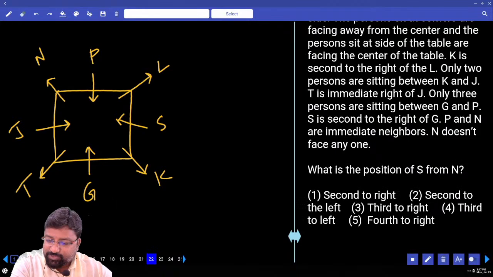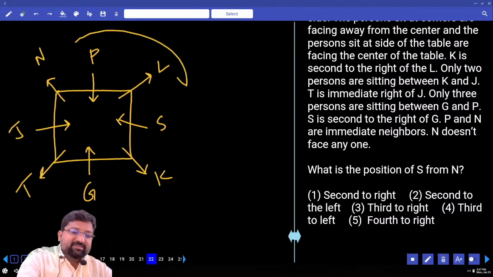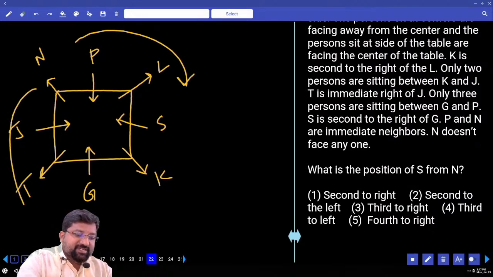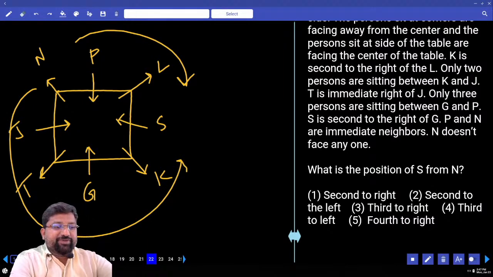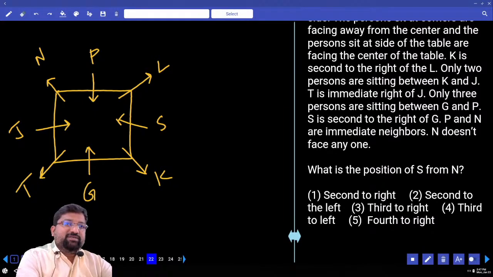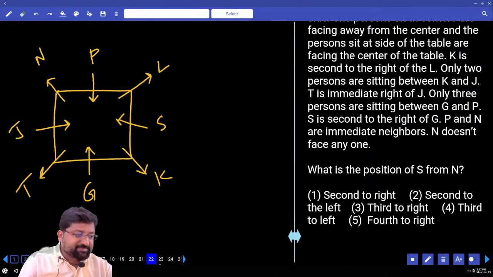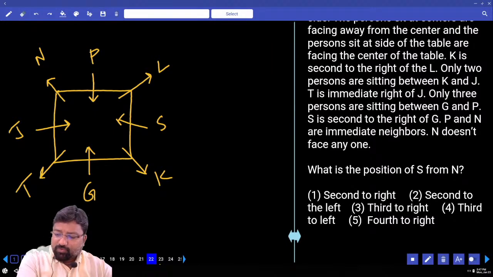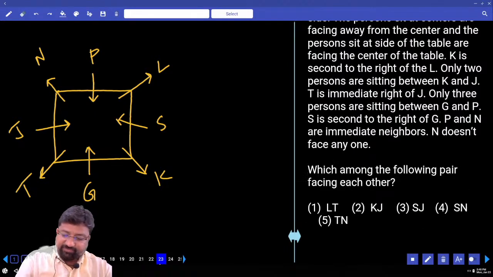What is the position of S from N? Shortest is third right. If I go to the left side, it will be something else. You should know, when you are sitting around a circular table, it can be towards your right side or towards your left side. Is this clear? Shortest is what? From N to S, third right. Do you have third right in the options? Yes. Take it up. What is the position of S from N? Third right, it is done.